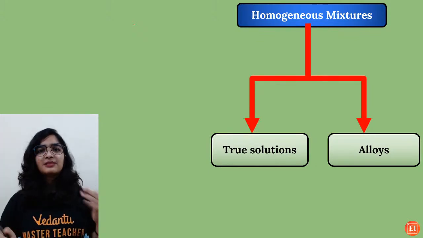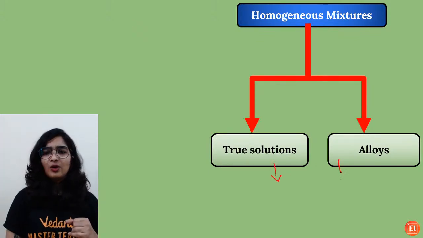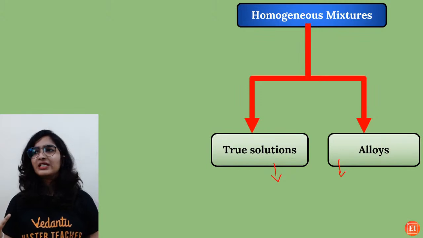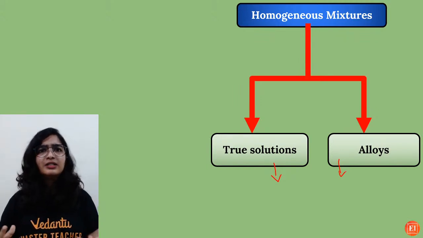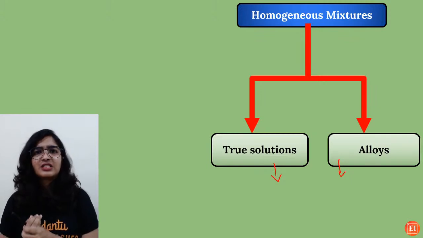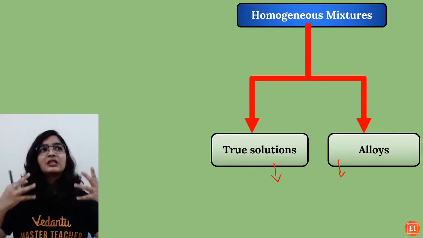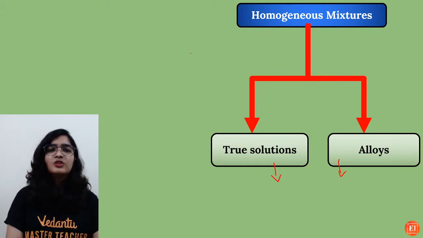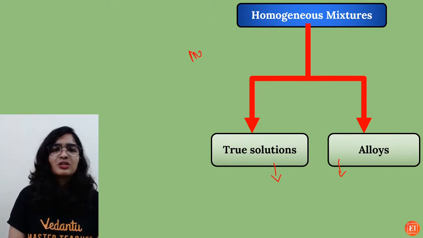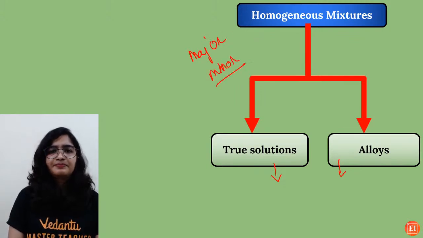And then homogeneous mixtures include true solutions and alloys. So alloys you all know. Steel or brass, bronze or solder, so many alloys which we have started using, right? When it comes to a homogeneous mixture, there will be a major component and the other one will be a minor component.